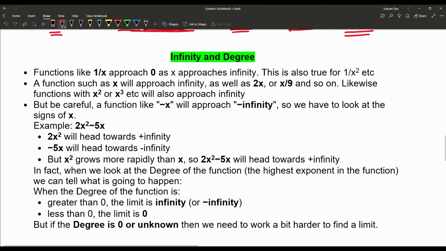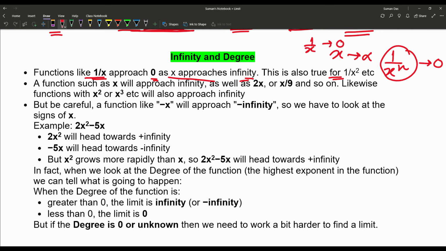Functions like 1 by x approach 0 as x approaches infinity. This is also true for 1 by x square, and so on, that means 1 by x to the power n. When x tends to infinity, 1 by x to the power n also goes to 0.